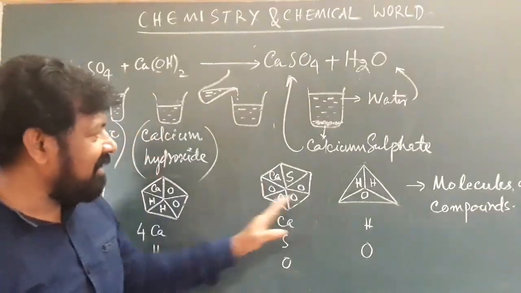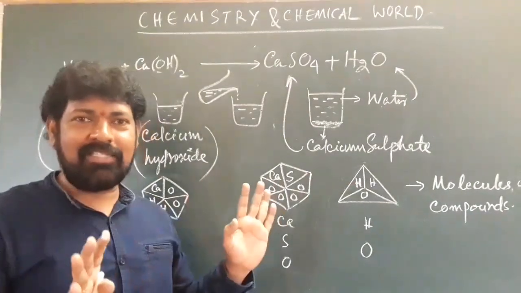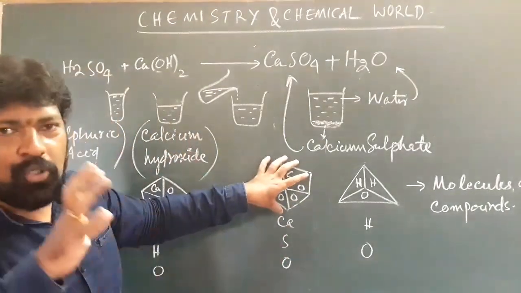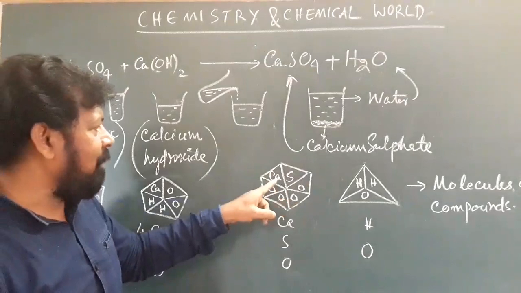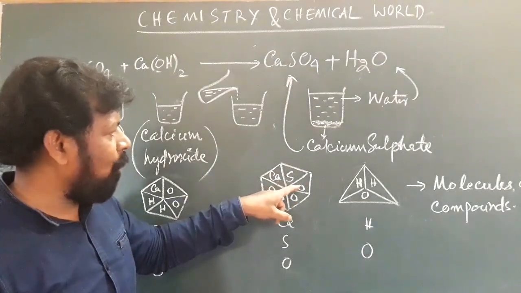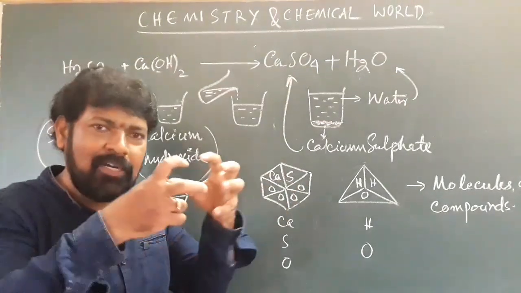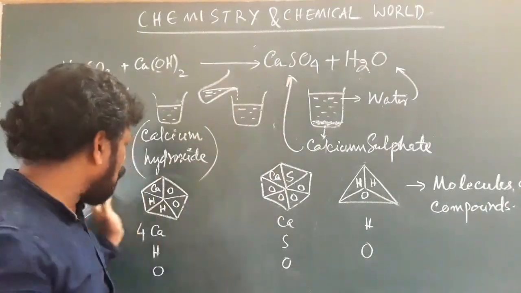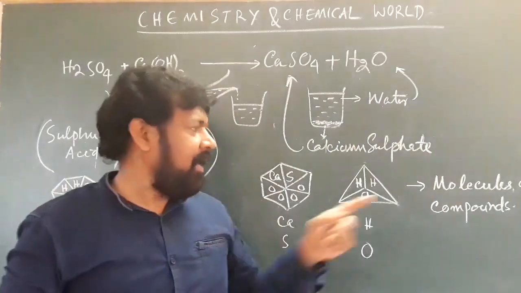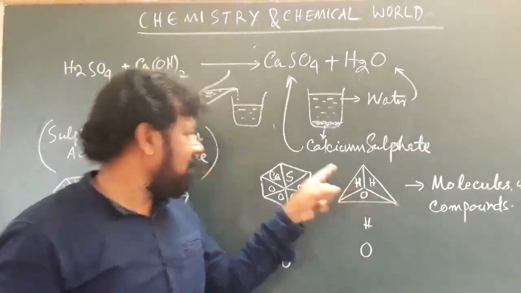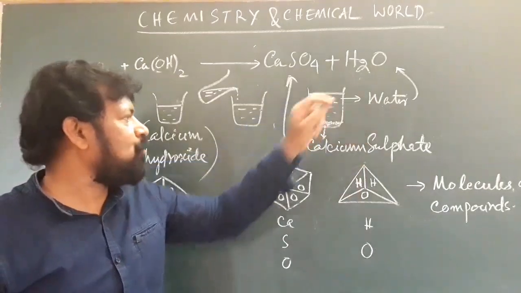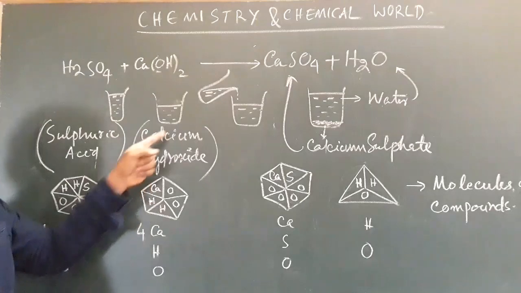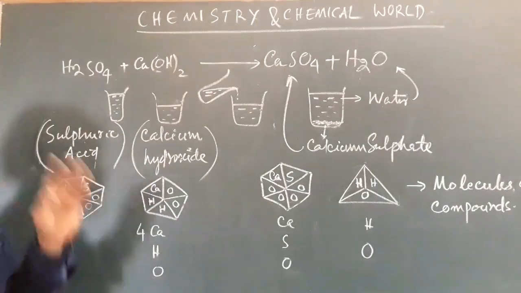Please don't consider that the shape of the molecule is like this. I mean to say that with these units only, the particular total thing is made of, embedded: one Ca, one S, one O. These are all embedded together, attached to one another chemically to form this particular compound. So these are called what? Molecules. This is a molecule of H2O, that is water. This is a molecule of calcium sulfate, this is a molecule of calcium hydroxide, and this is a molecule of sulfuric acid.